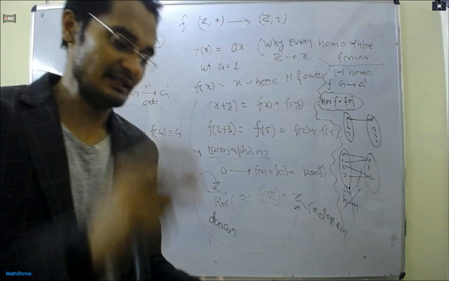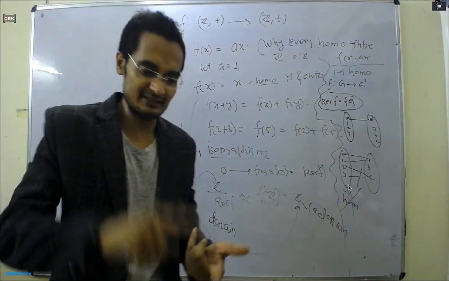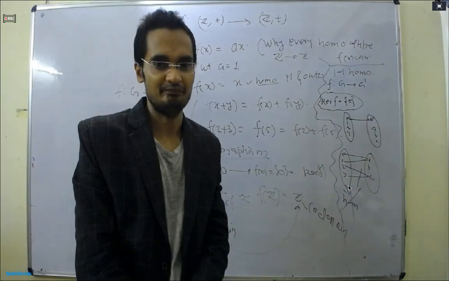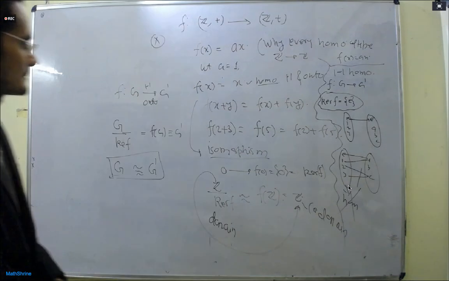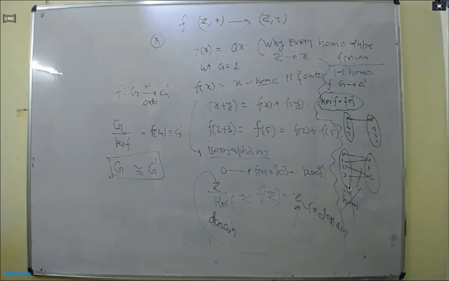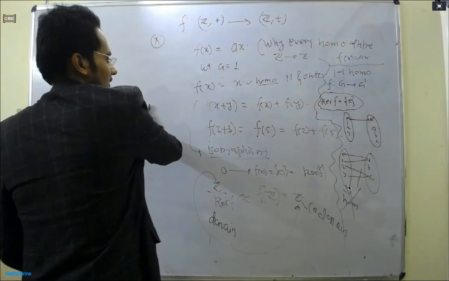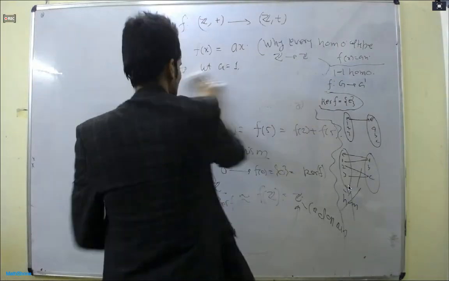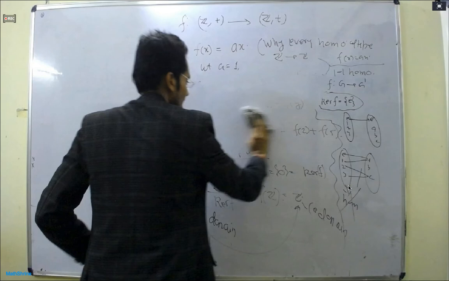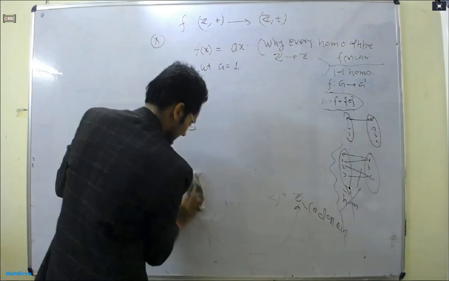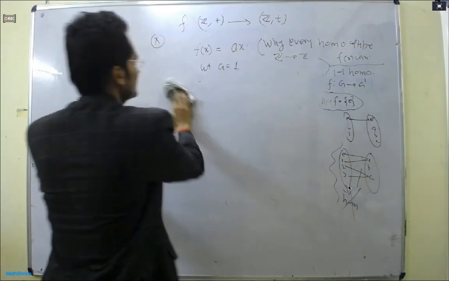So first we took a equal to 1. Now you take a equal to minus 1. Once you have taken a equal to minus 1, then f(x) is equal to minus x, which is also a 1-1 homomorphism and onto also.